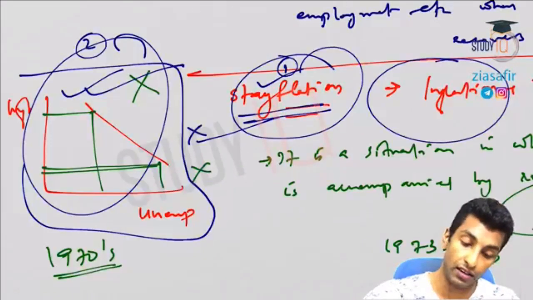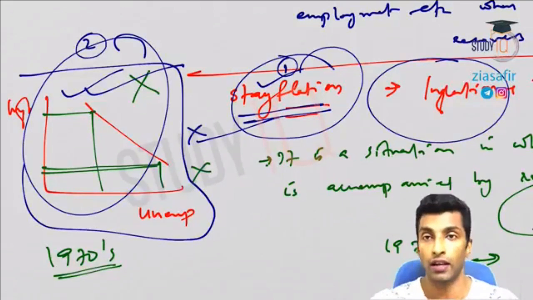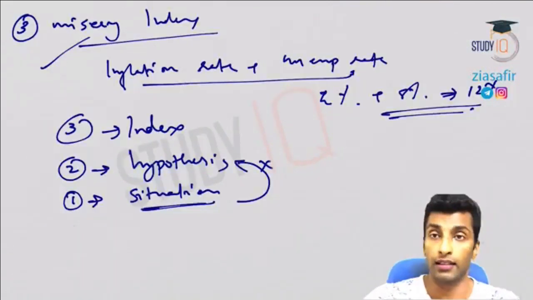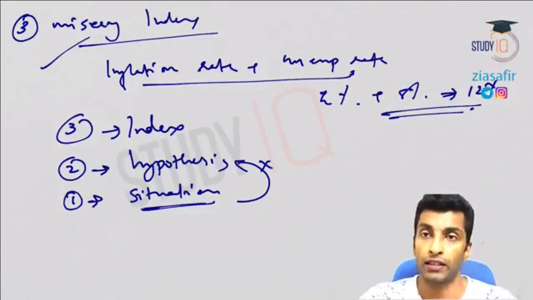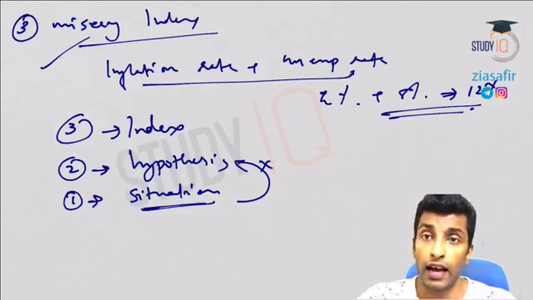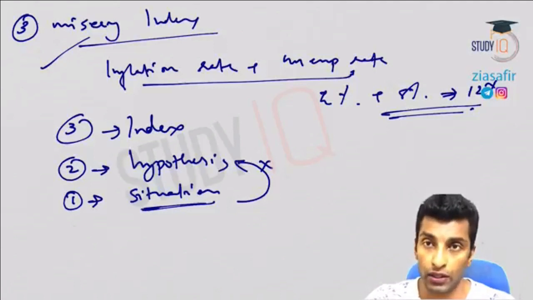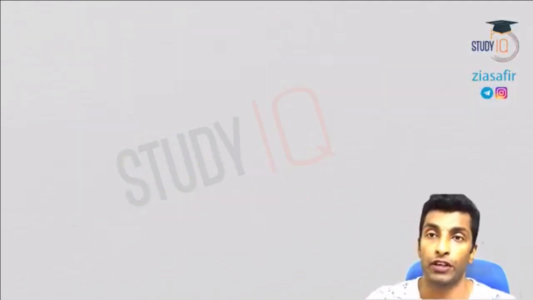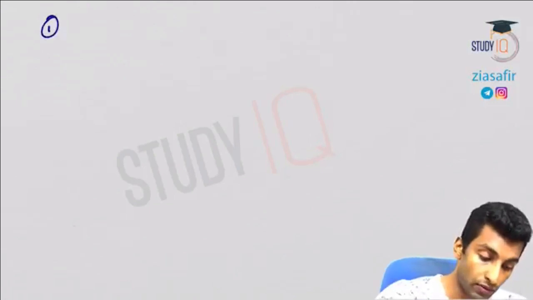Inflation, disinflation, deflation, reflation, all these four are connected. These three are connected. This is how you can remember. Inflation, disinflation, deflation, reflation, all the four are connected. And Phillips curve, stagflation, misery index, all the three are connected. How are they connected? Unemployment and inflation. Now we will go for the next one.